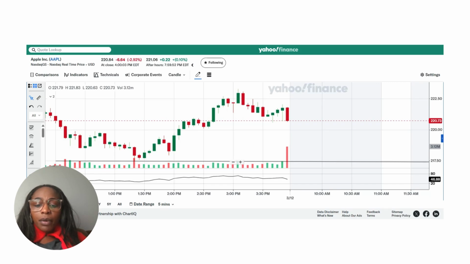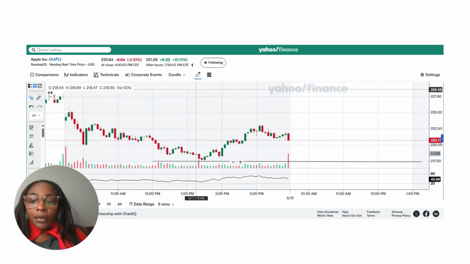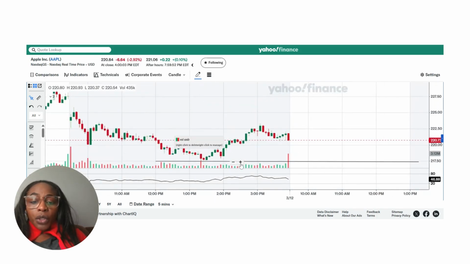This is Apple this evening, guys. Three stocks we're gonna talk about, a recap of the market. Apple has had a downtrend all the way to 217.45.